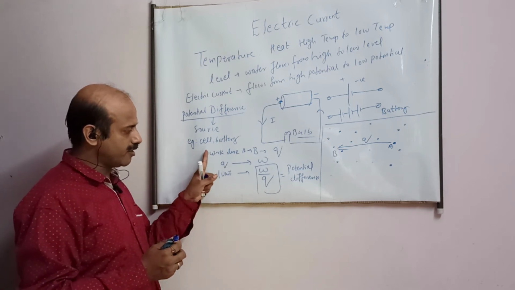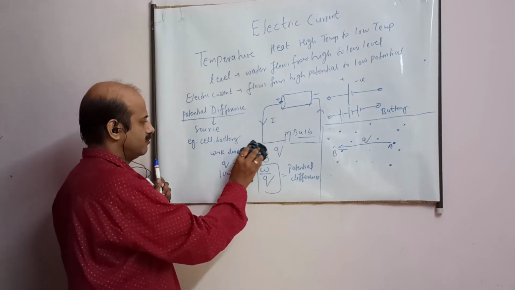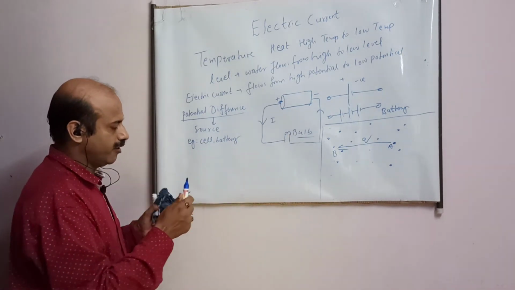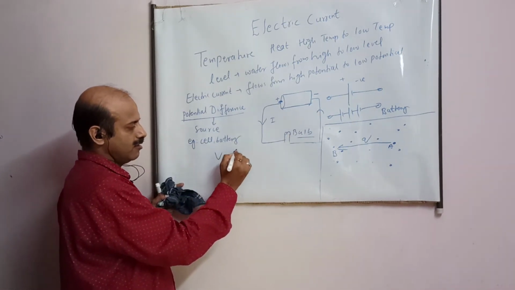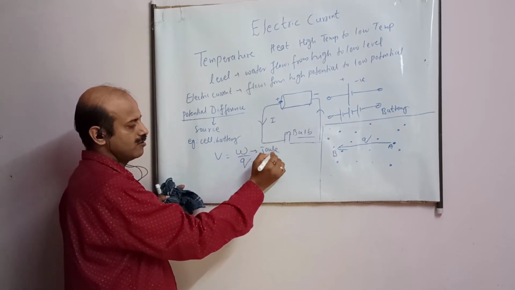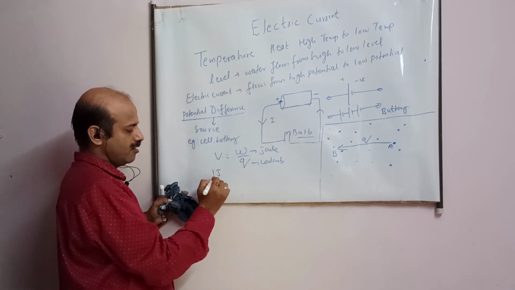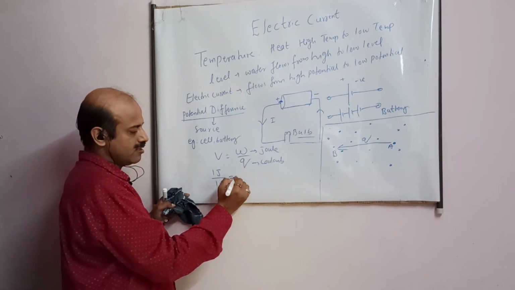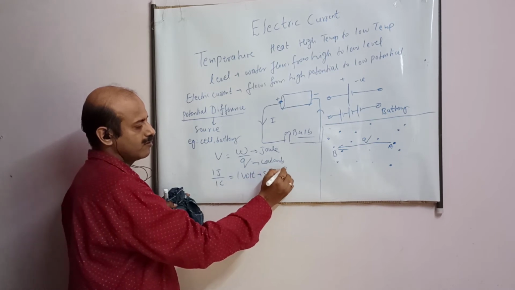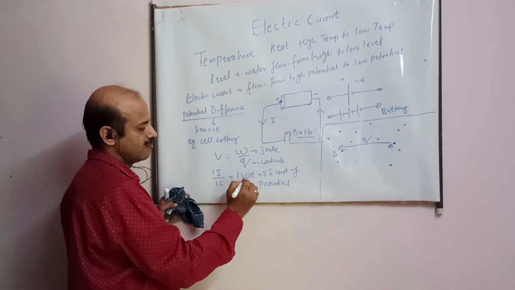And student, how to measure potential difference? This is the method. So here we got one more formula. Potential difference, denoted by V, is W upon Q. W is work done, unit is joule, Q is charge, unit coulomb. 1 joule of work for 1 coulomb charge is known as 1 volt. This is SI unit of potential, volt.